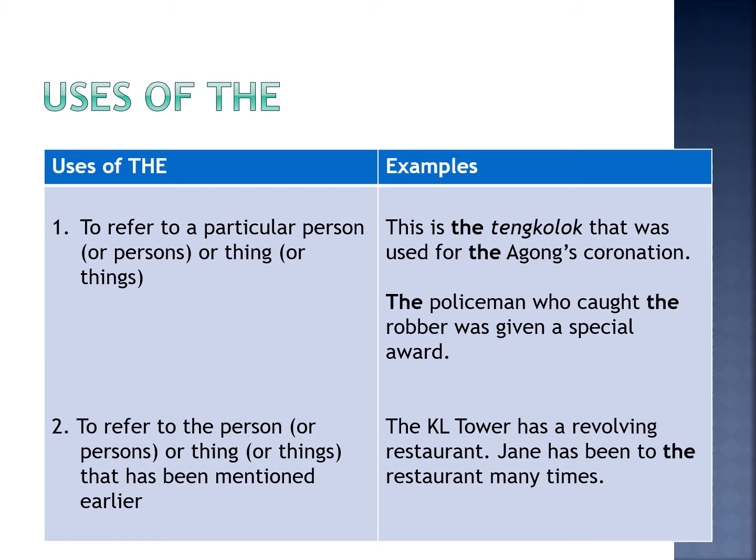Next, to refer to the person, persons, or things that have been mentioned earlier. So this is not the first time you mention it, maybe this is the second time, so we use the. Okay, the KL Tower has a revolving restaurant. Jane has been to the restaurant many times. So the first time you mention restaurant, and the second time you use the article the to indicate that you are still referring to the same restaurant.